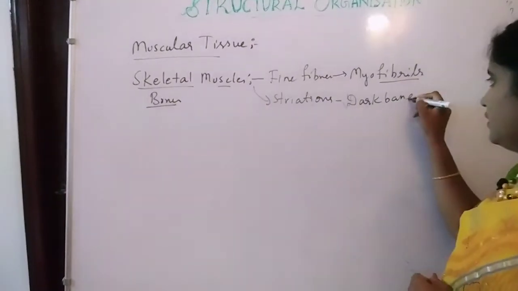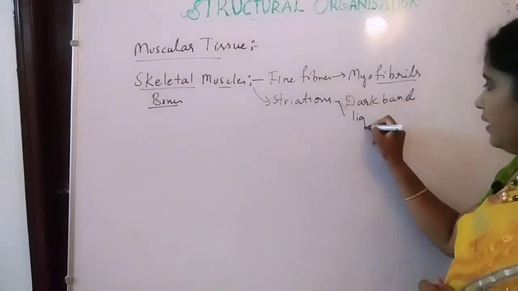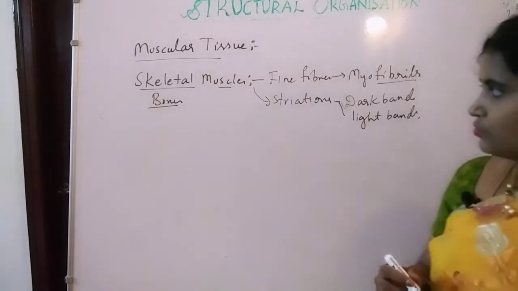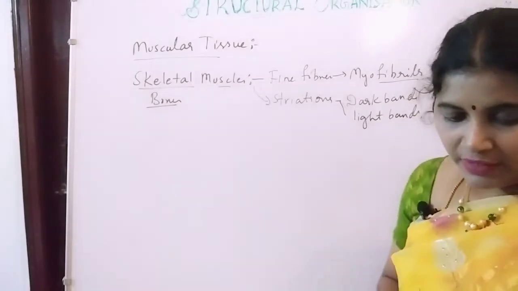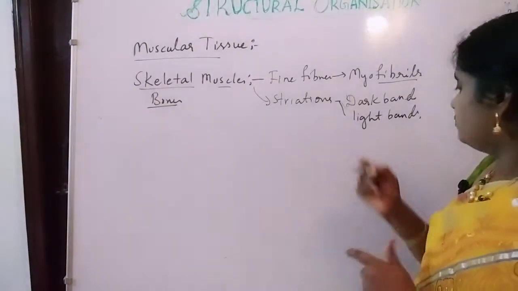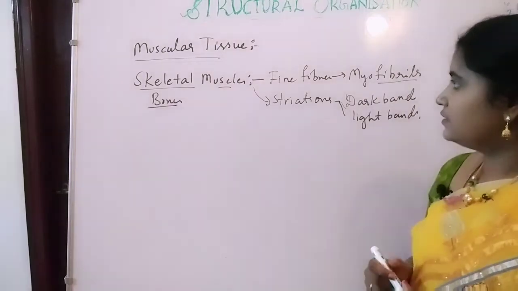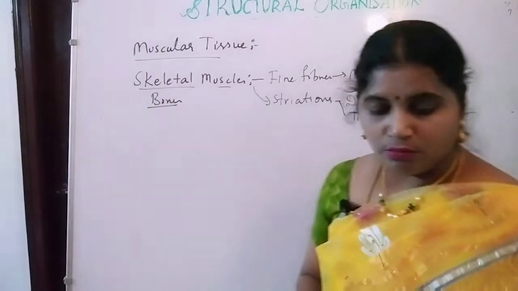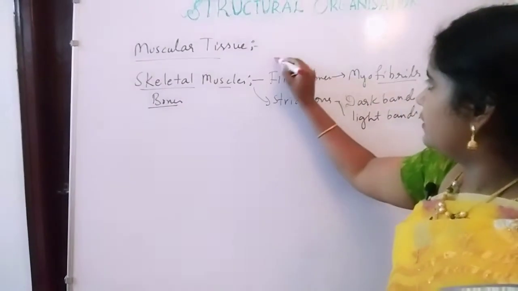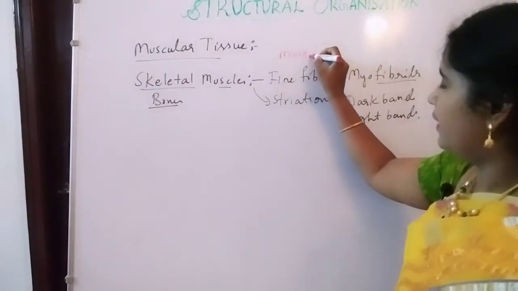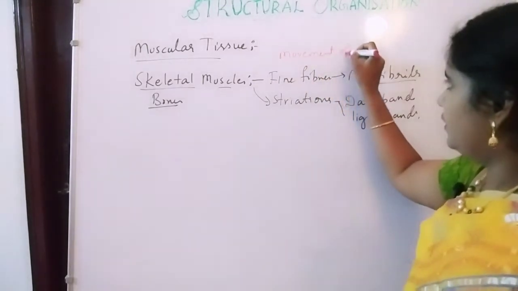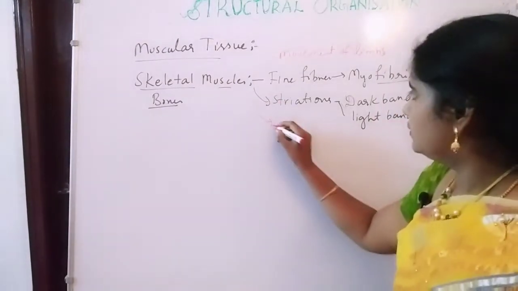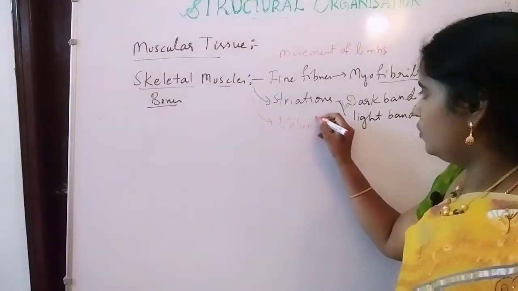So skeletal muscle is made up of fine fibers known as myofibrils, and this skeletal muscle is going to connect with the bones, so mainly it is responsible for movement of the limbs, and also it is voluntary in functions.